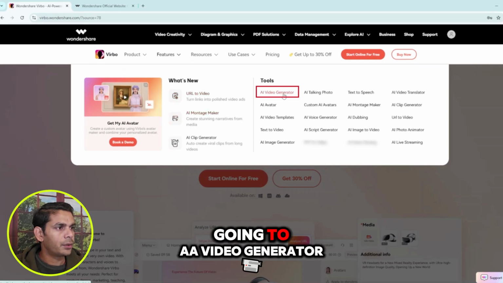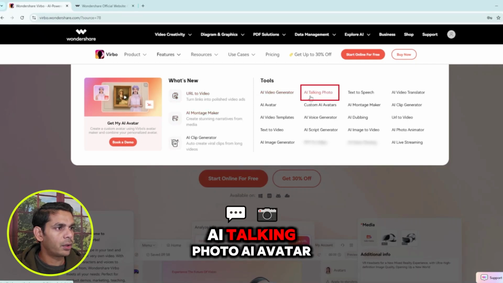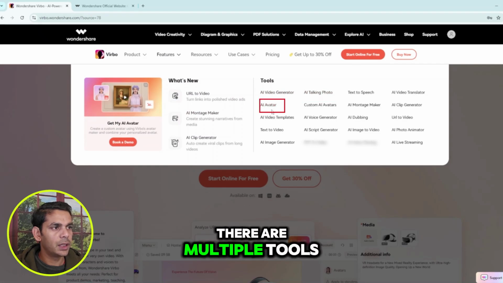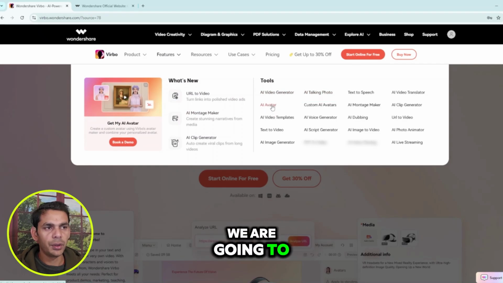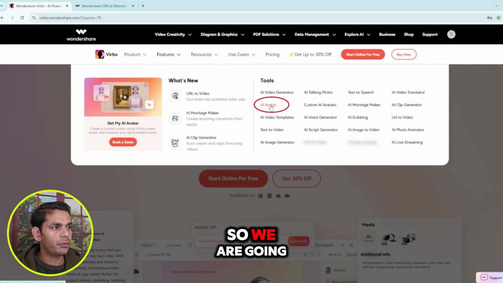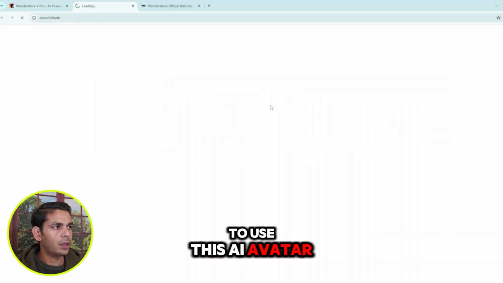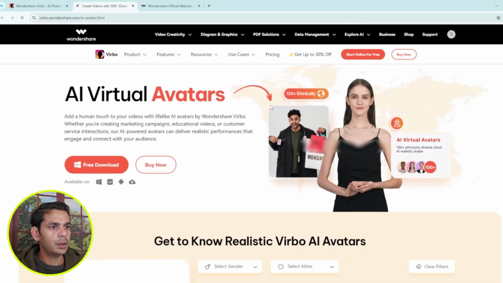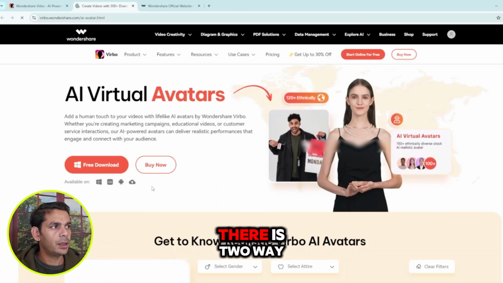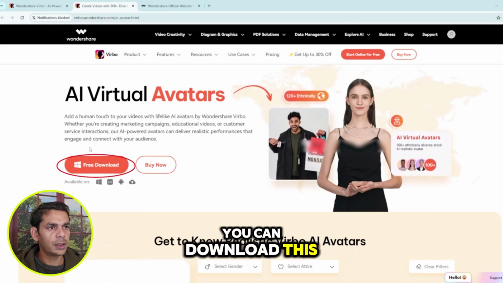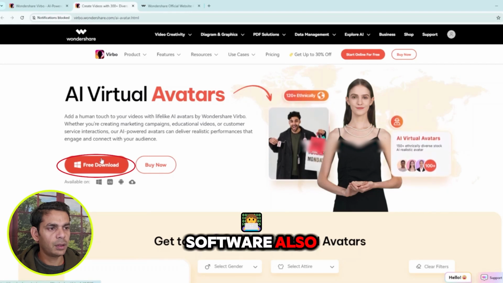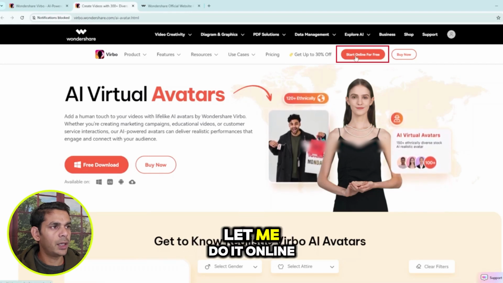So here you have AI video generator, AI talking photo, AI avatar. You see the tools, there are multiple tools. The tool which we are going to use is the AI avatar. So we are going to use this AI avatar. Here there are two ways. You can download this software also, or you can do it online also. So let me do it online.